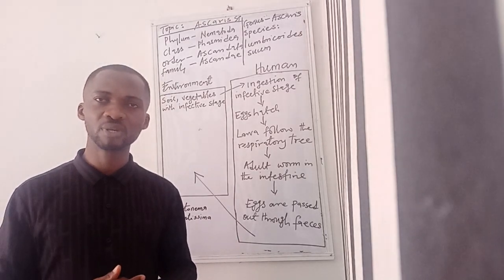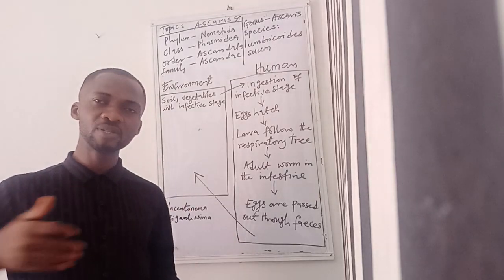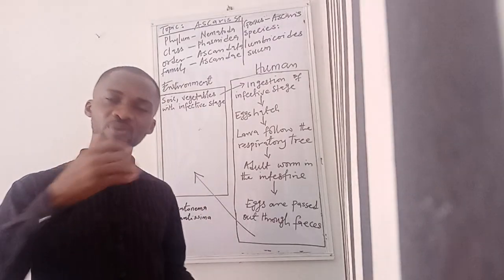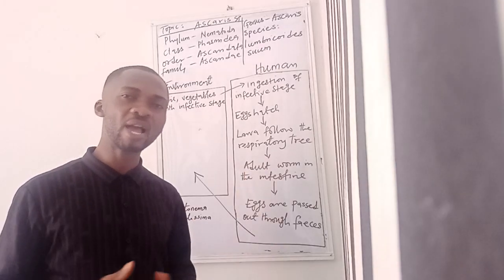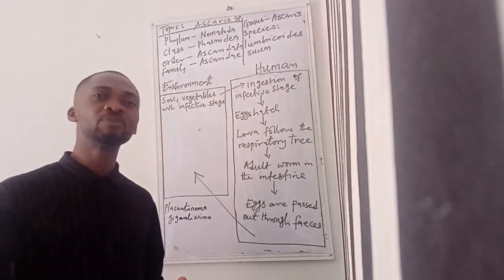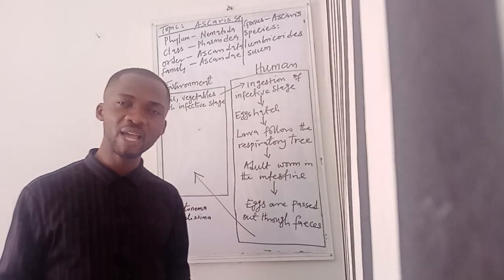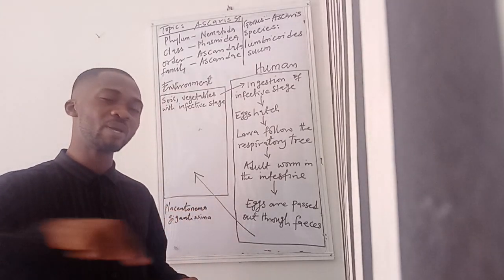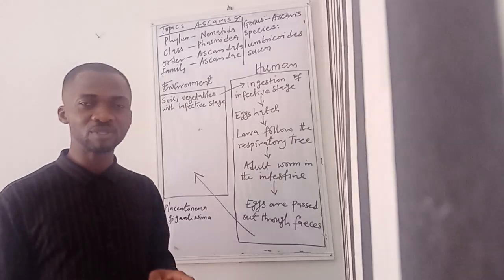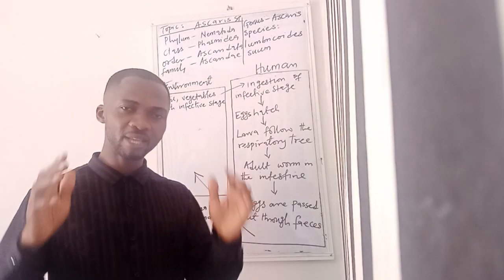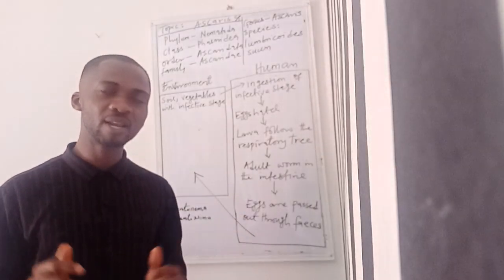That's inflammation of the lungs. Then, because it passes through the bronchi, it can also cause problems within the bronchi, resulting in bronchial asthma. It can also cause damage within the trachea and the pharynx. In all these areas where it passes, Ascaris has the ability to cause damage. That is for the migrating larva.